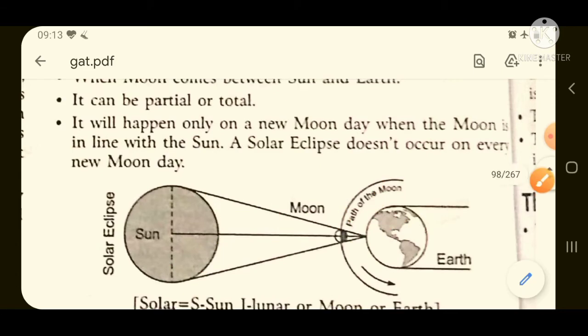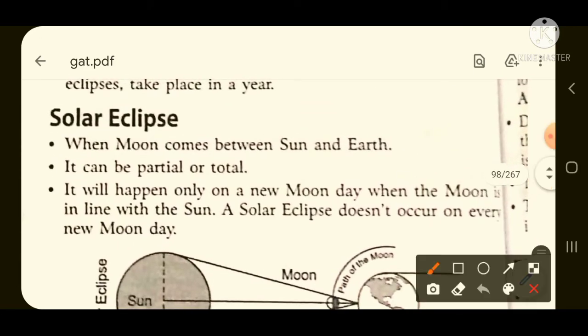I hope all of you have understood this solar eclipse. Few more points are, it can be partial or total. Next point is that it happens only on a new moon day, when the moon is in line with the sun. Solar eclipse does not occur on every new moon day. Here now you have to study one more topic called new moon day. What is new moon? What is full moon? What is blue moon? So to start with, the first one is new moon.